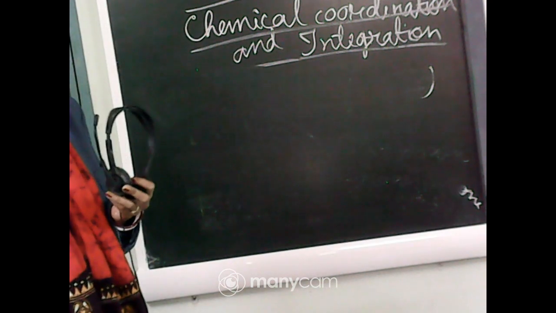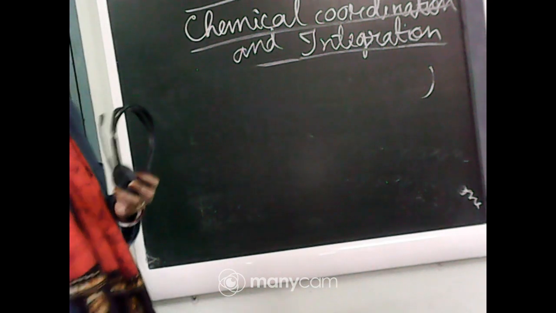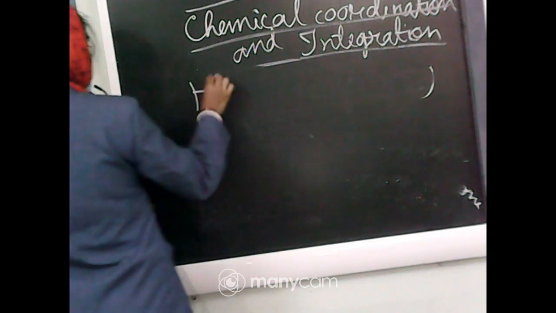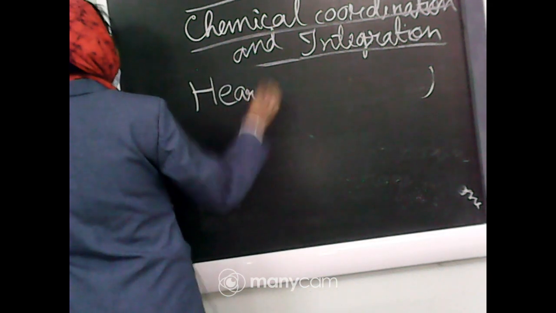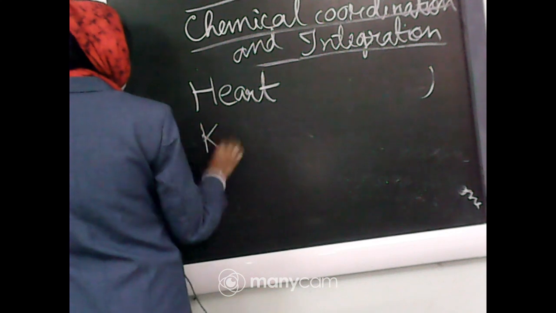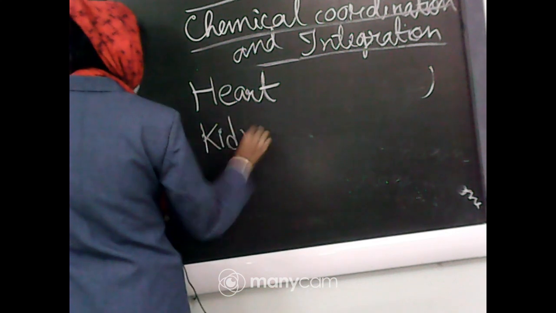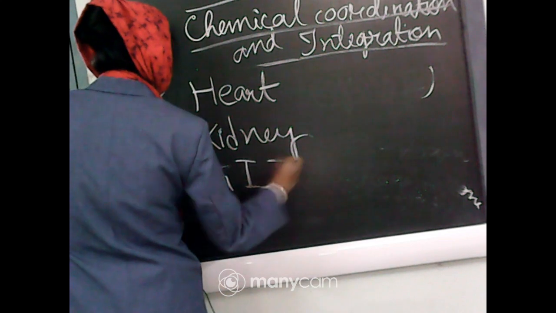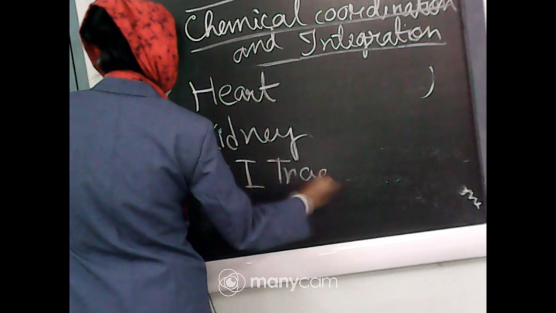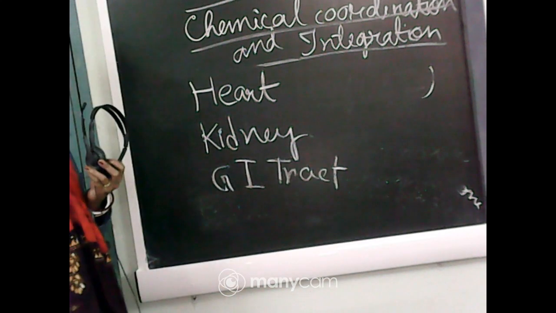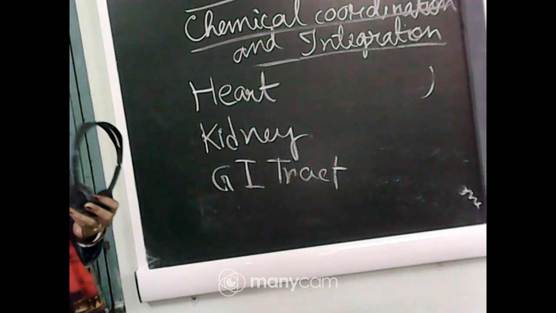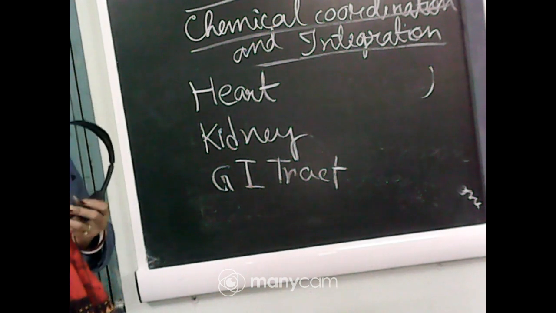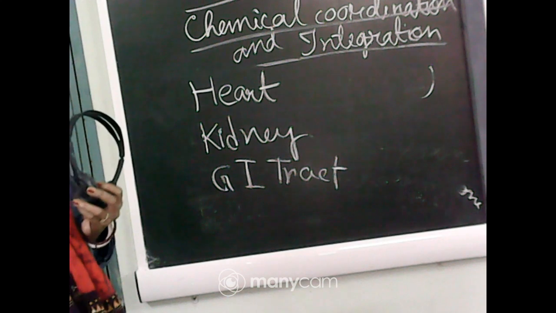So first one we will see heart, kidney and GI tract.